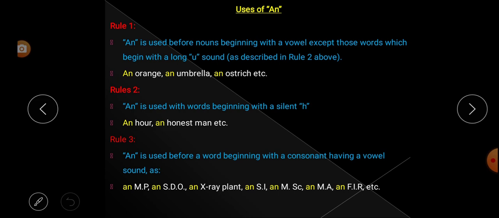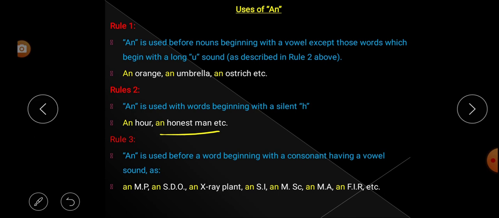That means article an is used with words starting with silent H. Look here: an hour. The word is starting with H, so H is silent here. We don't say hour with an H sound, we say an hour. As H is silent, what is the next letter? O. O is a vowel. So obviously we can use article an.